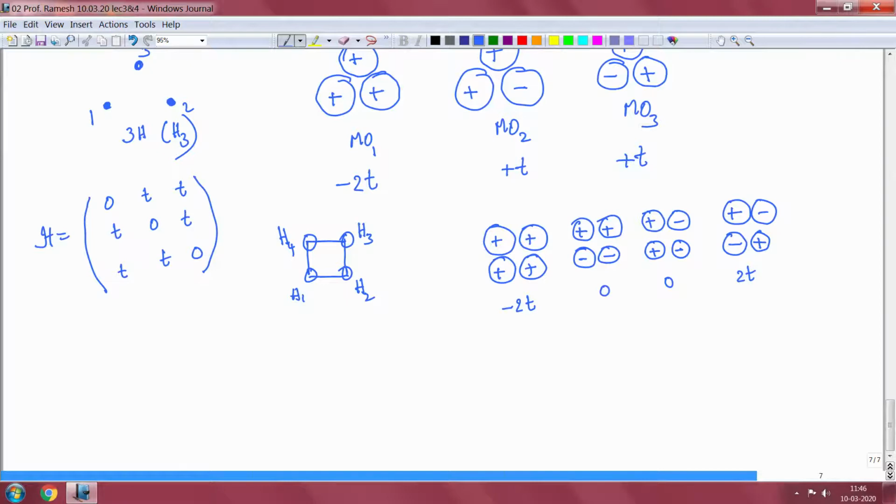Again you can solve the matrix equation. The matrix equation for this one, this is for the 3 atom case that I have written, and H4 will have the following matrix.